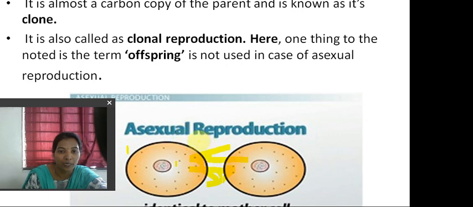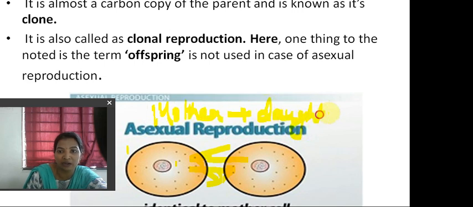Even the mother looks the same, and the daughter also looks the same. So daughter or son, whatever, we can't identify them actually. Both look the same only. Understood? It is almost a carbon copy only. It is also called clonal reproduction.